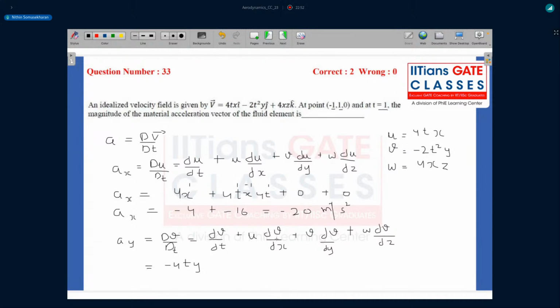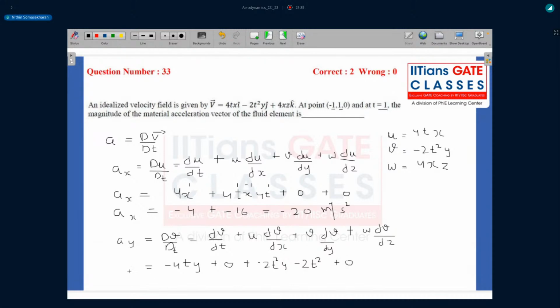Next is u into dou v by dou x. U is 4tx, but v is not a function of x, so this term goes to 0. Then we have v into dou v by dou y. V is minus 2t square y, and dou v by dou y is minus 2t square. W is 4xz into dou v by dou z, but v is not a function of z, so this also becomes 0.